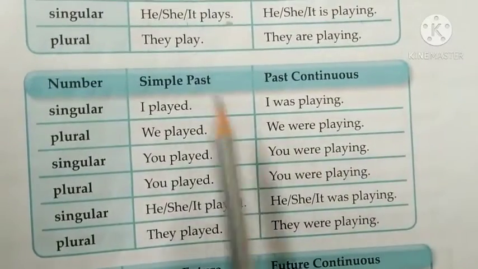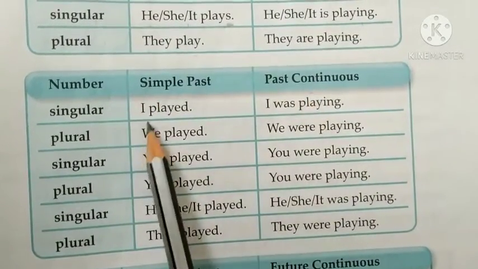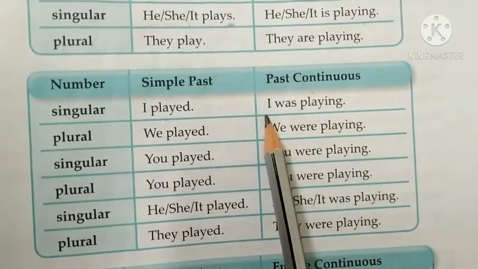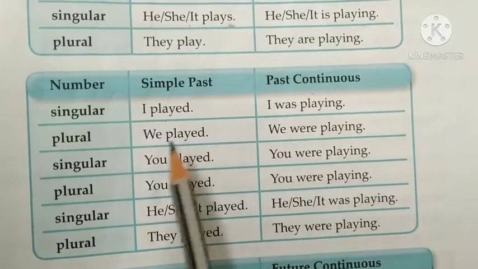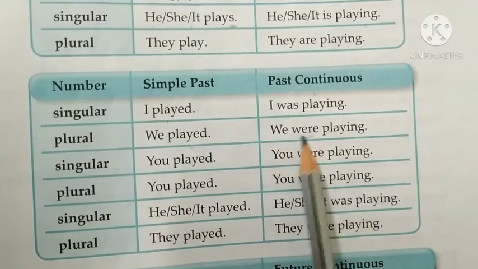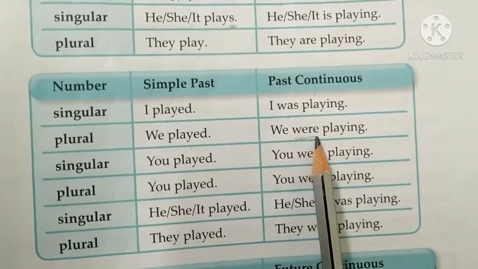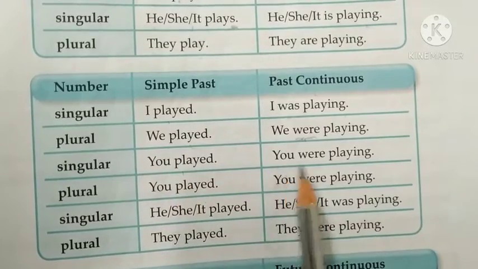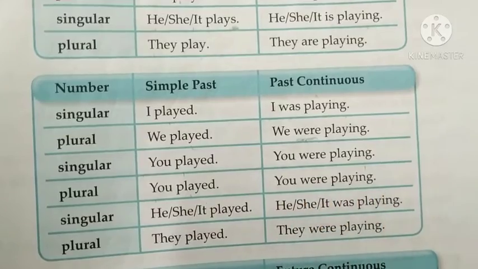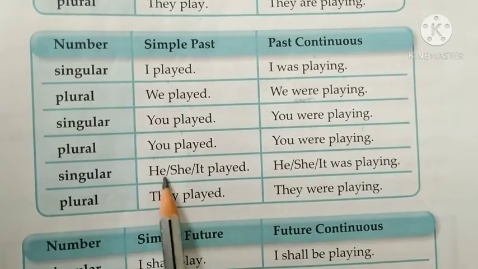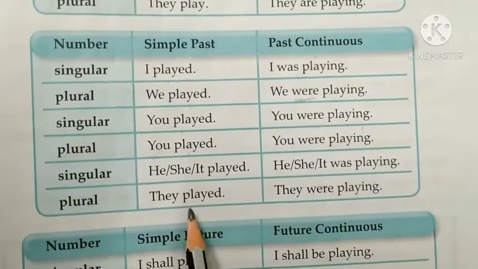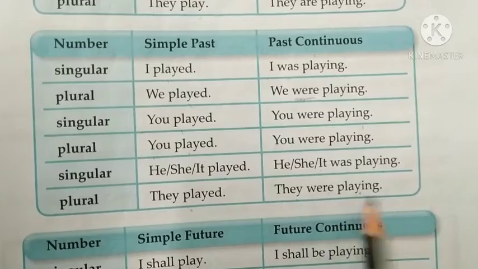Now let's see the past tense, simple past and past continuous. I played, simply you will add ed. I was playing. Now with I we use was. We played, we were playing. Now in past tense, which helping verb will you use with we? Were. You played, you were playing. In plural also, you played, you were playing. It will be the same. Singular, he, she, it played, he, she, it was playing. They played, they were playing.